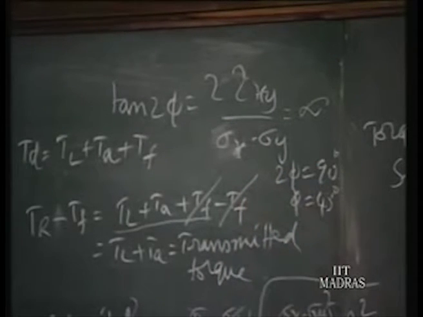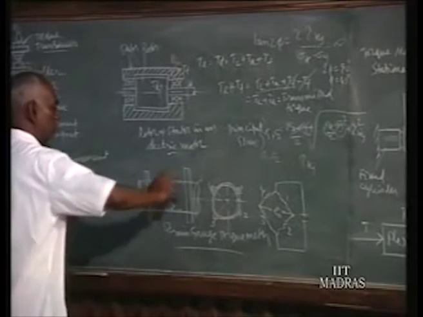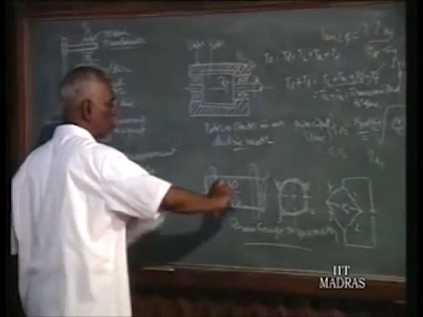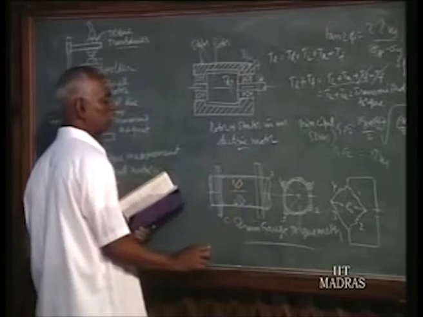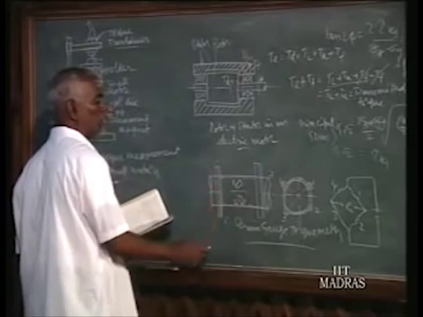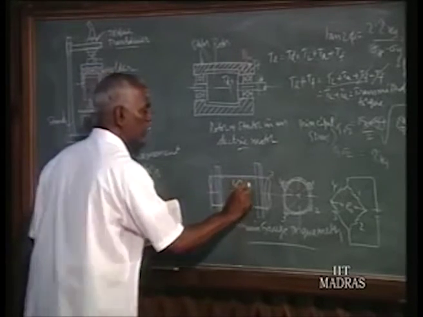So at 45 degrees to the direction of the shear stress, the principal stresses sigma 1 and sigma 2, or tensile and compressive stress, will be available. So this is the torque. We wrote this in the opposite direction. The torque is twisted this way, that is, the shear stress is in this direction. So 45 degrees to that is how you have to fix the strain gauges.